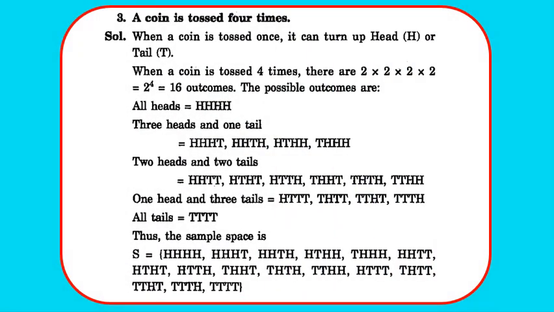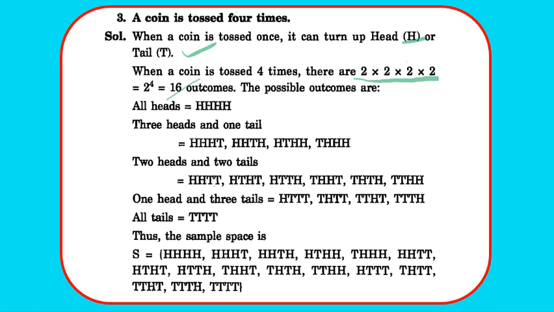Next we have question 3. A coin is tossed 4 times. Okay, so we know that when a coin is tossed, we have either head or tail. So when a coin is tossed 4 times, the total outcomes will be 2 to the power 4, that is 16.